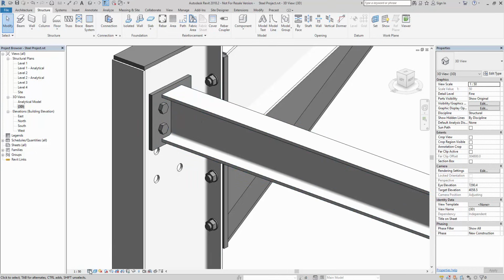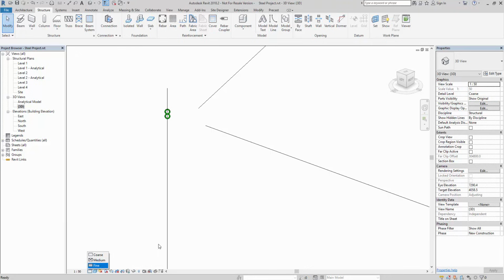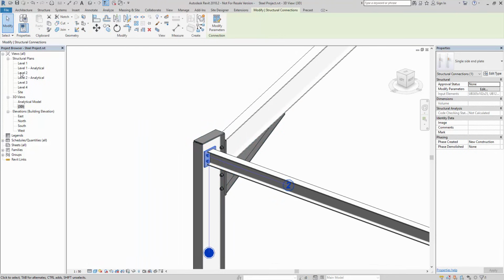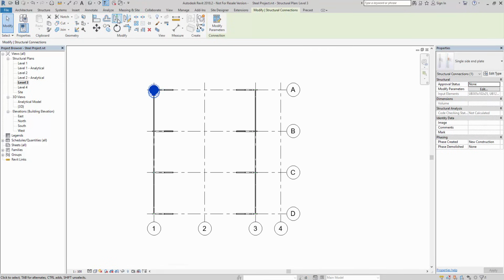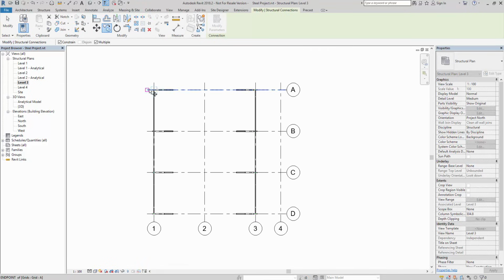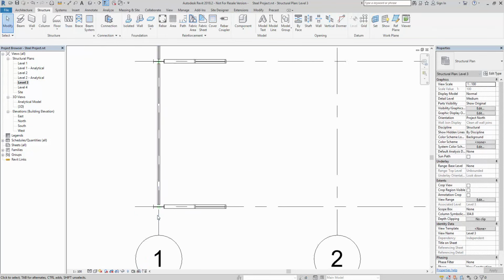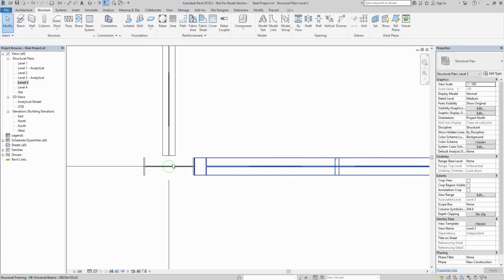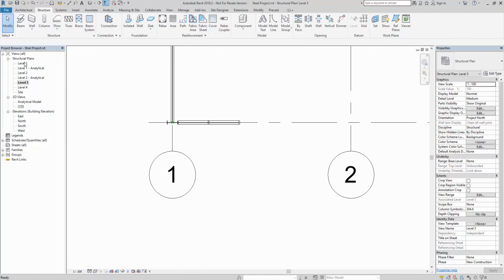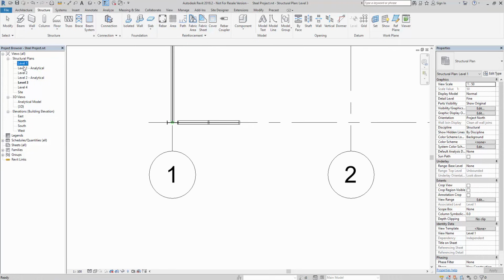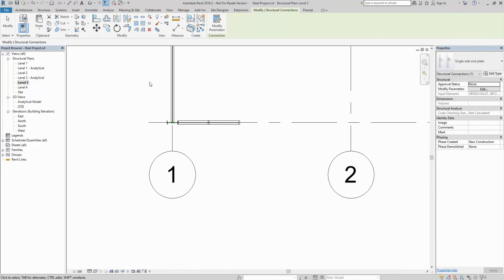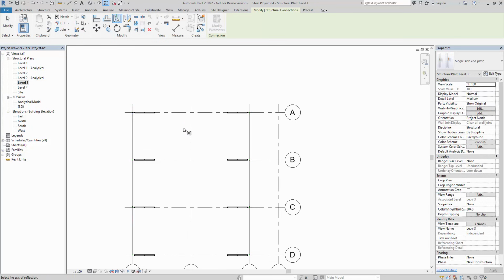Again, if we change to a coarse, then back to fine, we now start to get the connection that we want. So select the connection and go on level 3. You'll see it's there, and then I'm gonna copy it into position, and if we go here, we then need to go to our 3D view and again select it, and we will mirror it across.